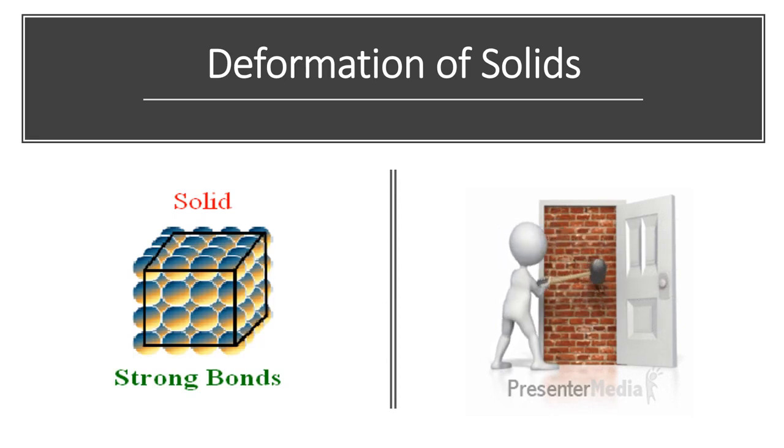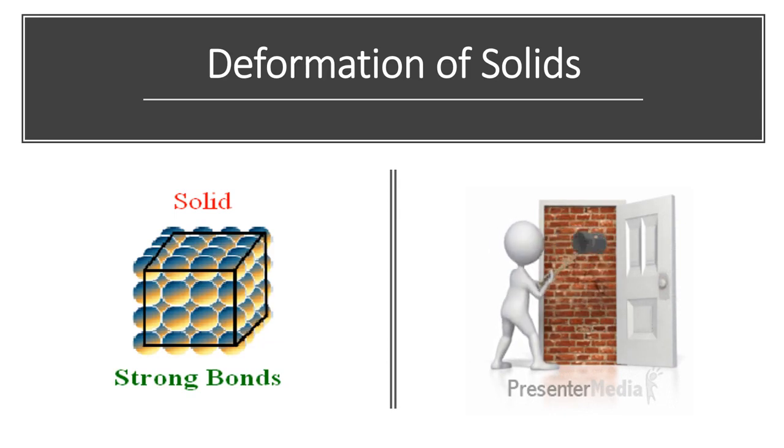When we apply external forces, the internal forces are opposite to the applied forces. It is possible to change the shape, size, or both of an object through the applied external forces, which is called deformation of solids. All objects are deformable.